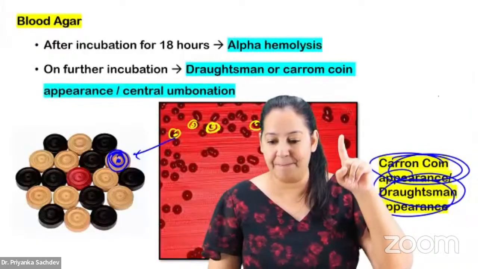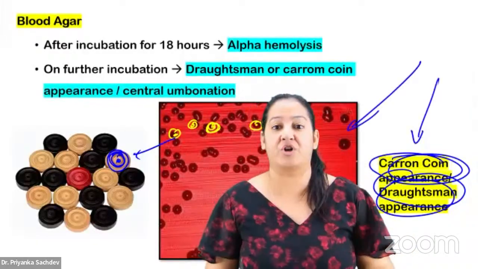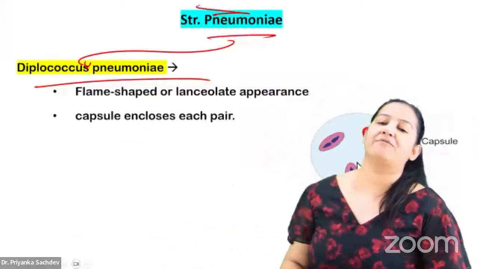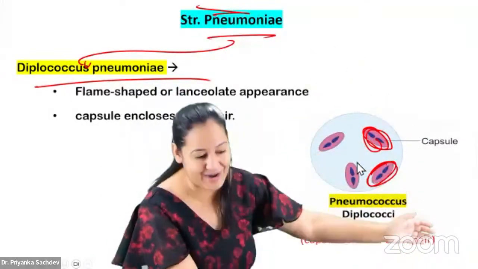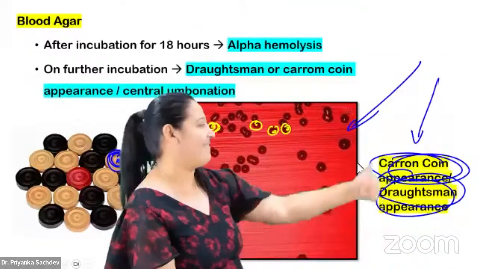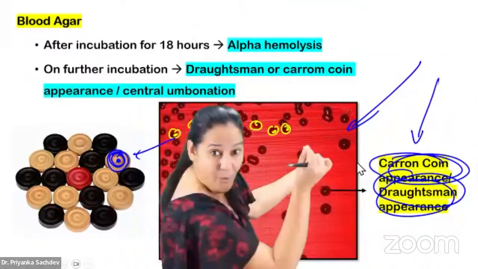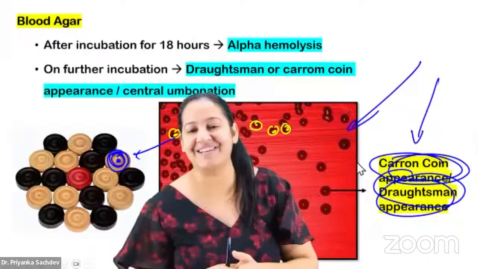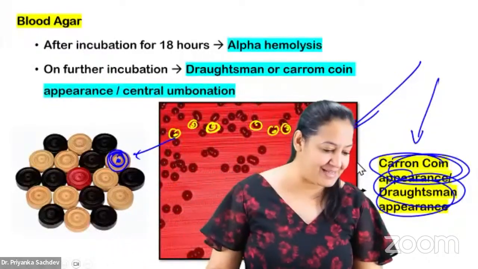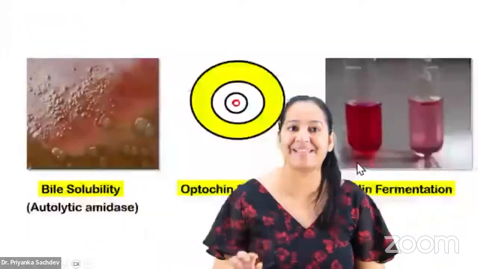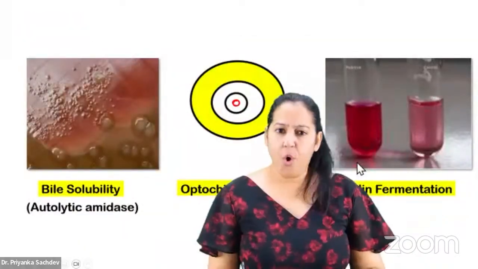Now you get a simple one-liner question or an image-based question. Pneumonia: the first thing you have to learn is that it's a Diplococcus. It occurs in pairs and has a capsule around it. The second thing you have to learn is that it has a depression, a central hole, a dimple at the center, which is known as carom coin or Drotsman appearance. Say yes. You get a question on that. Please learn.